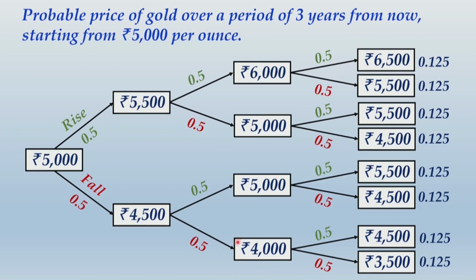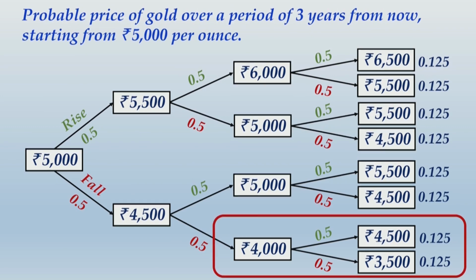So when your gold price is just 4,000 per ounce by the end of the second year, it is definitely giving you an indication of a total loss ahead, and that is the point where you need to stop. So if at all the abandonment option is to be exercised, it will be exercised at the end of the second year when the gold price is 4,000 per ounce.